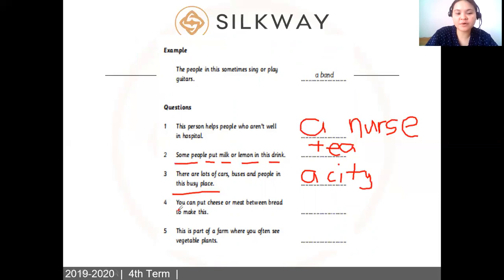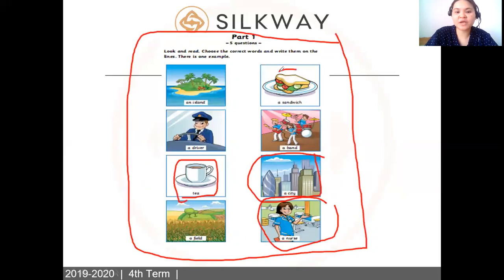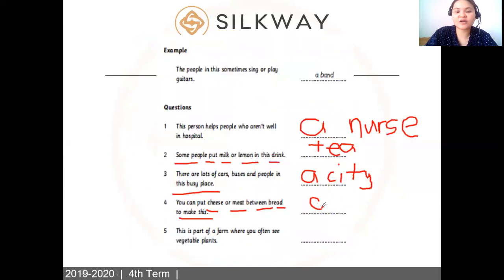Number four. What about this? You can put cheese or meat between bread to make this. So what is that? All right, you're correct. That is a sandwich. So you have to write here a, let me write it. Sandwich. Good job. Let's move on with number 5.